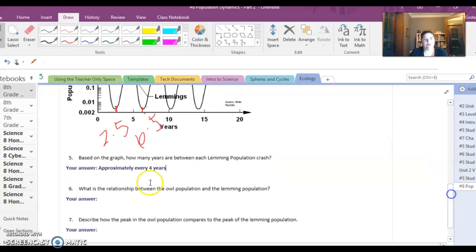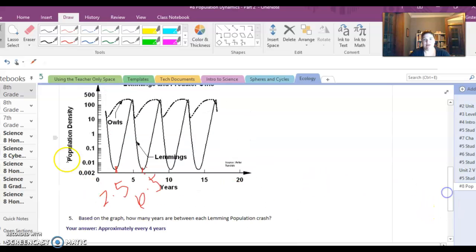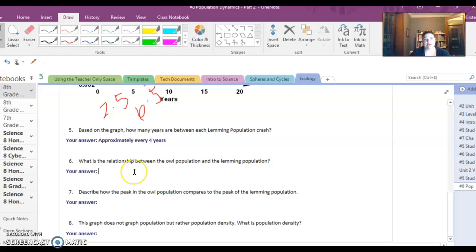All right, what is the relationship between the owl population and the lemming population? Well, we know that it's a predator-prey relationship because the owls' numbers are dependent on the lemmings' numbers. So we see that when lemming falls, owl population also falls. So we can say that they are related by a predator-prey relationship.